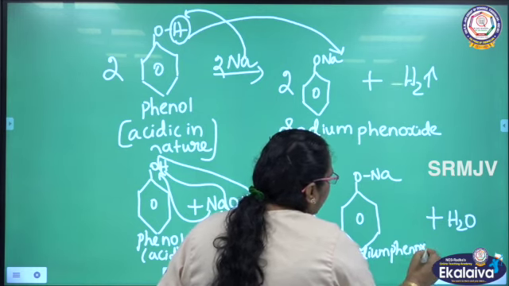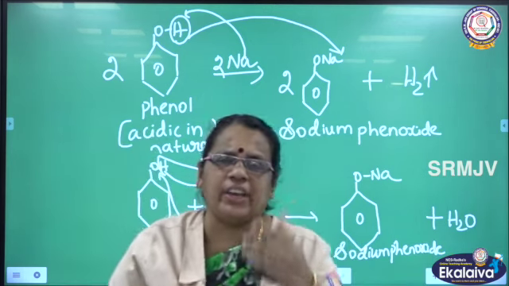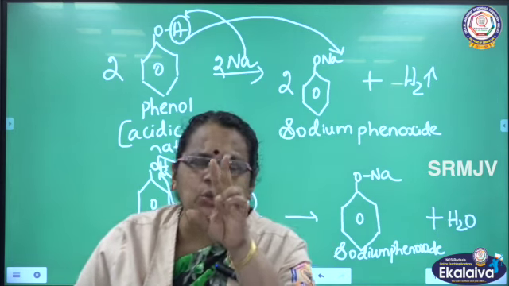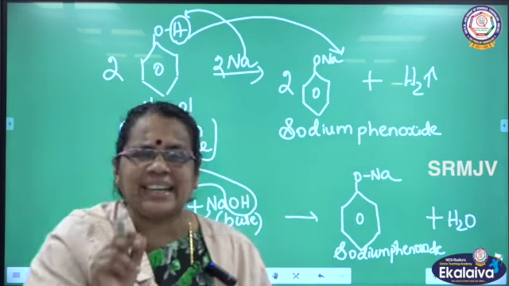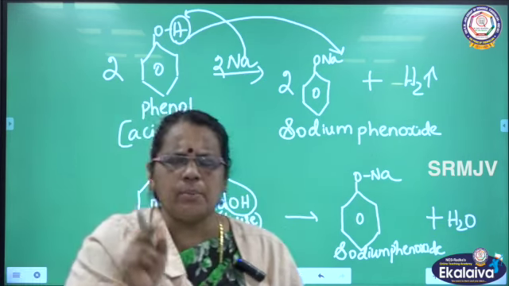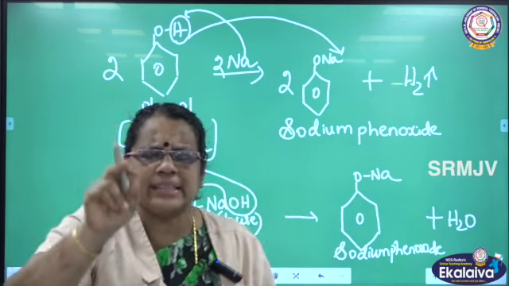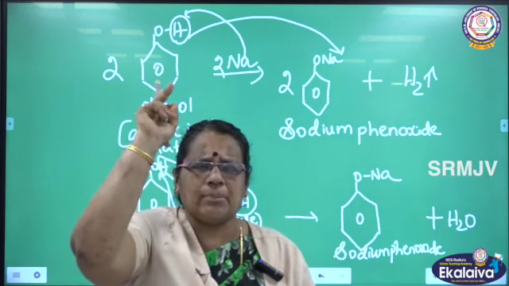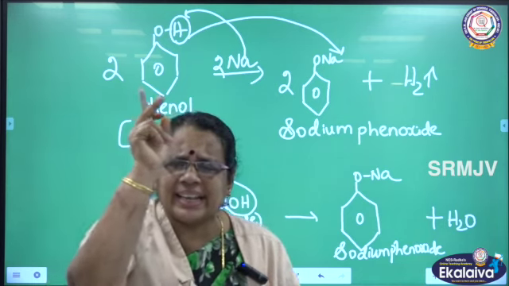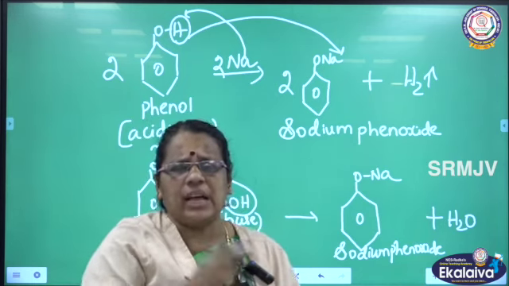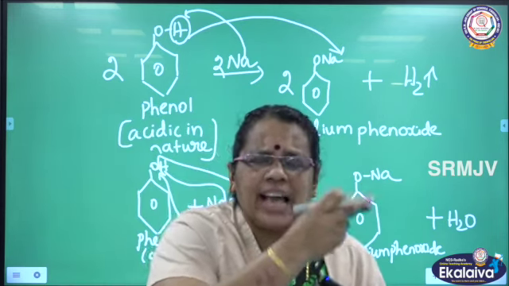So this is a board exam question. Very, very important question. They will be asking you about the acidic nature of phenol: give two reactions to prove the acidic nature of phenol. So what you will say? Phenol has acidic character because when you cleave the bond between oxygen and hydrogen, hydrogen is removed as a proton. Any substance that replaces hydrogen can be called an acid. In phenol we are replacing hydrogen by some other atom, so phenol will have acidic character. What is the proof? You have to write the reaction. So phenol reacts with sodium.